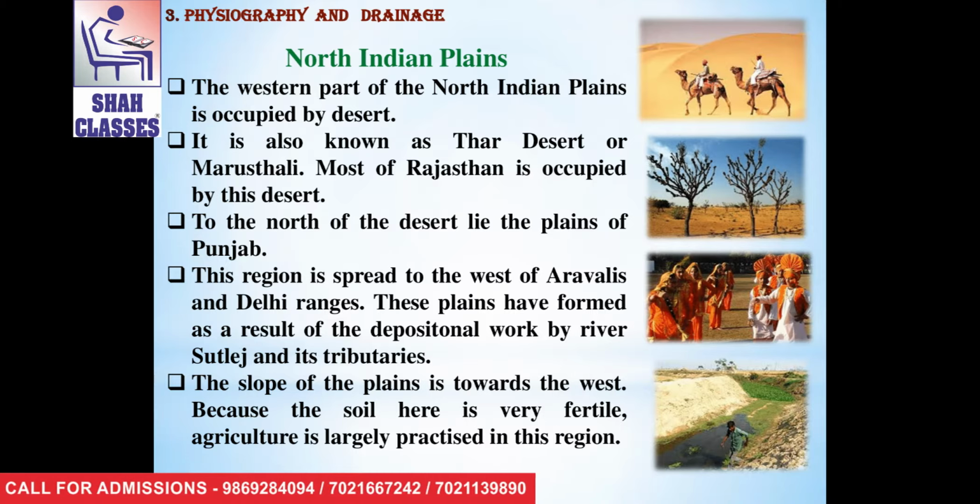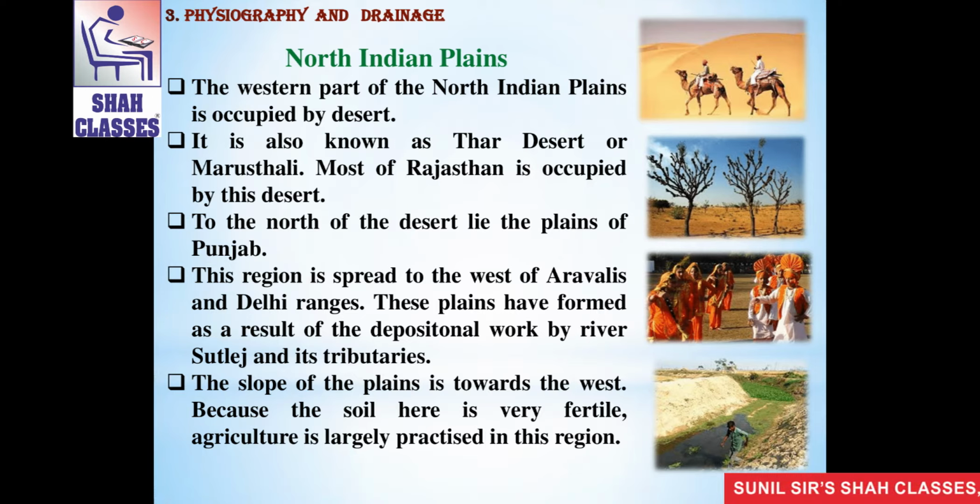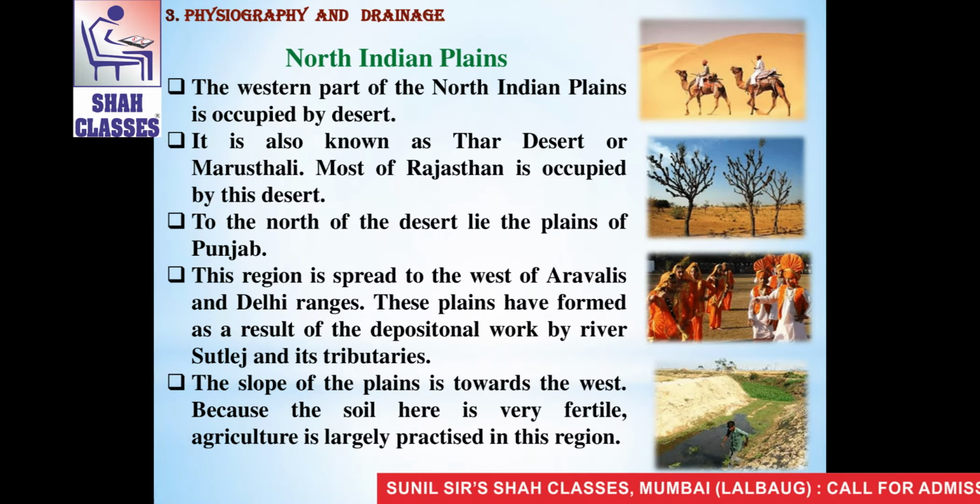To the north of the desert lie the plains of Punjab. This region is spread to the west of Aravallis and Delhi ranges. These plains have formed as a result of the depositional work by the river Satluj and its tributaries.